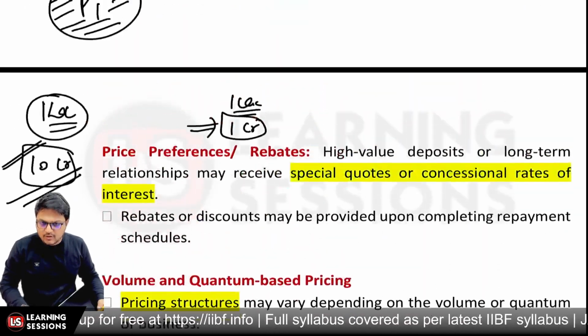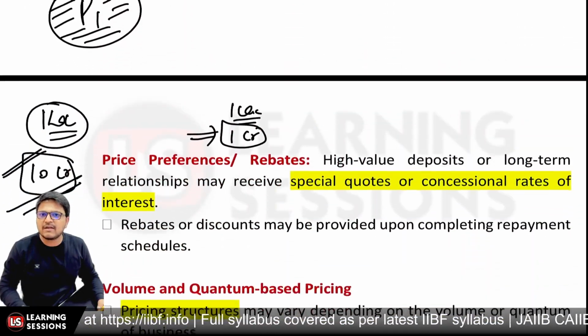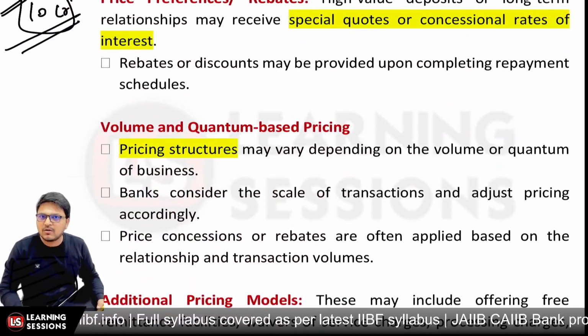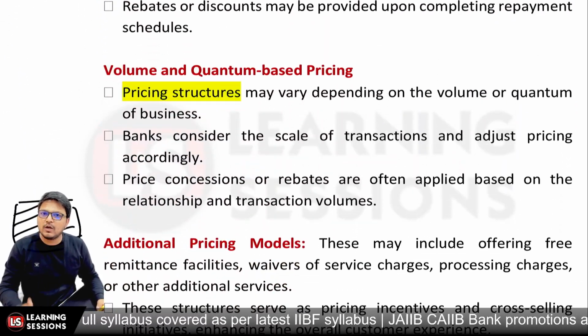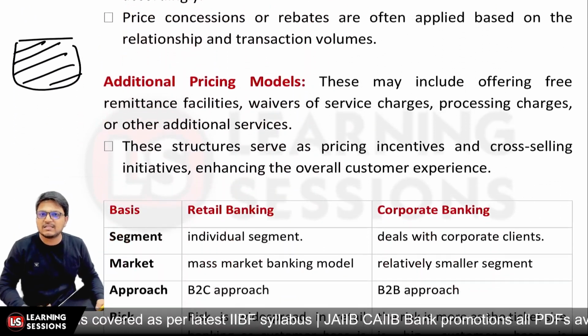So particularly when we are talking about pricing, we have the standalone pricing, we have the price preference or discounts or rebates, we have the volume or quantum based pricing, and we have the additional pricing models.